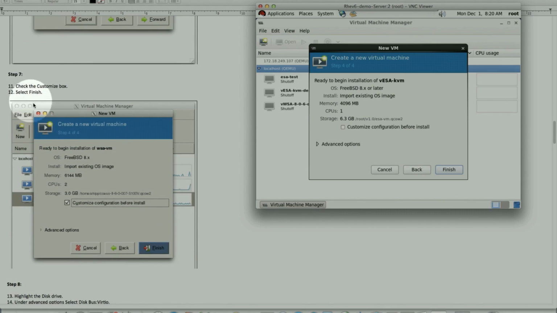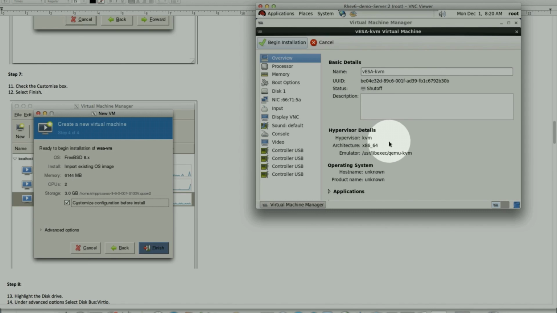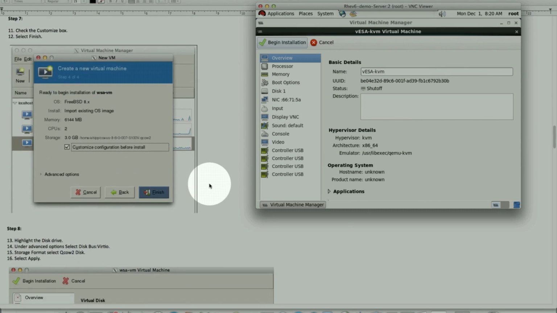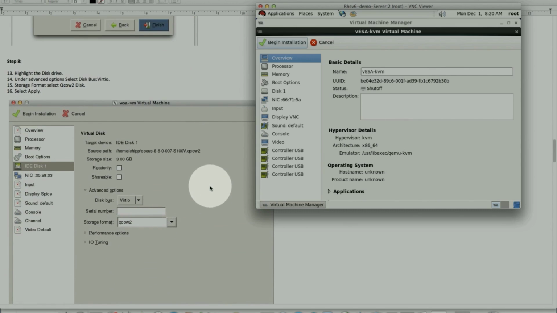Step number 7, we have to check the customize box so we can have some more options in terms of the NIC cards and the hard disk. So it gives you this option here. Now we are on this screen. Looking at the disk, highlight the disk.